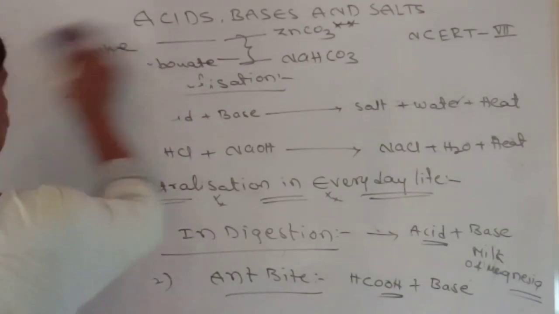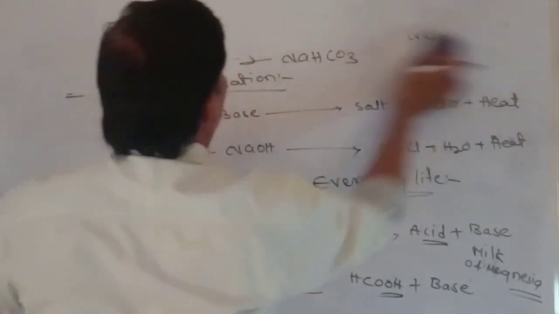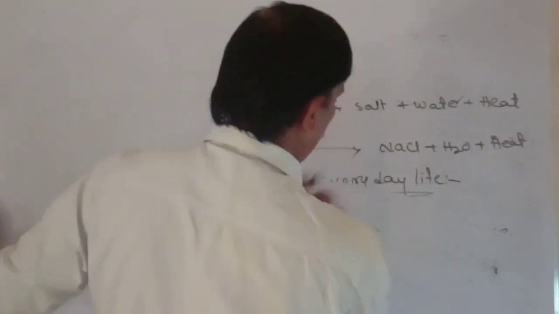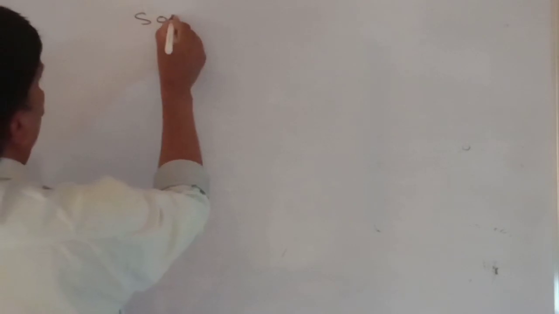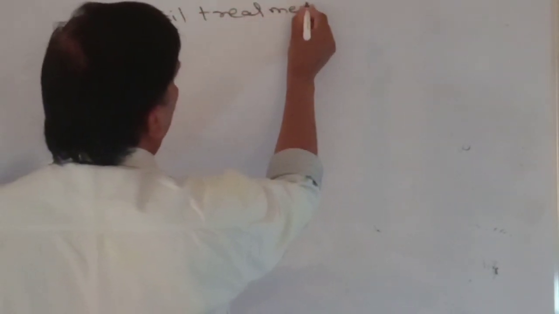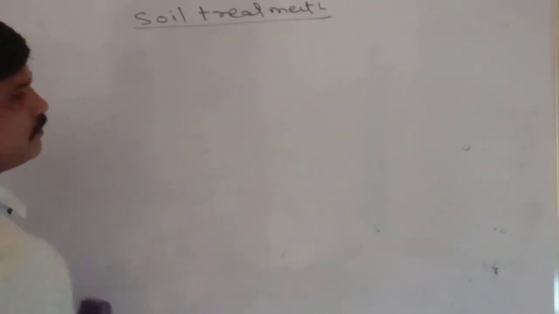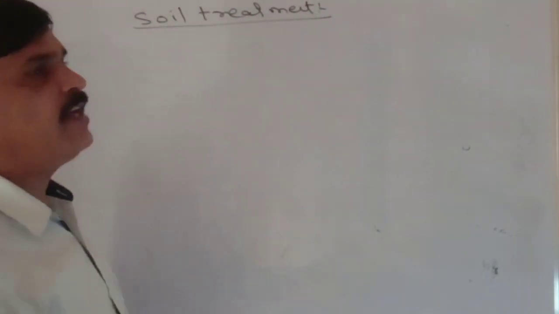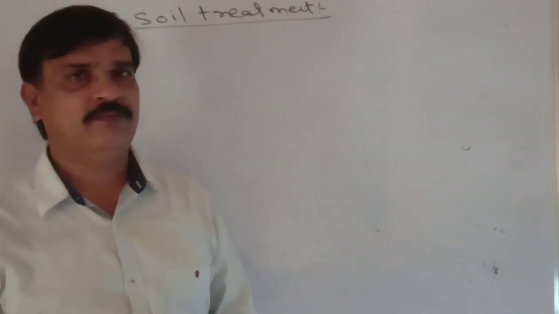Another neutralization process in everyday life is soil treatment. Farmers use excess fertilizers in soils.